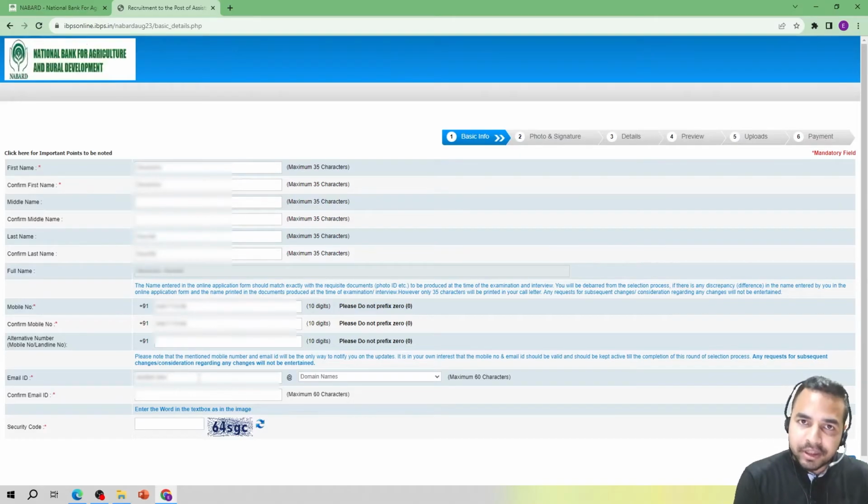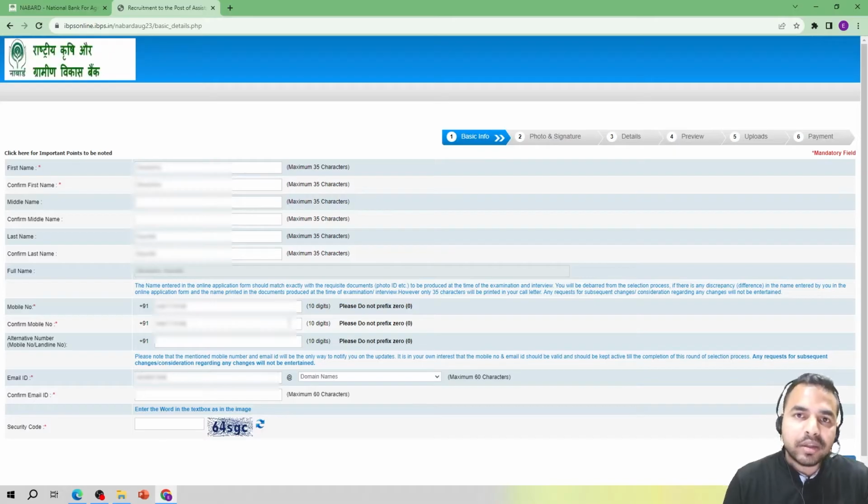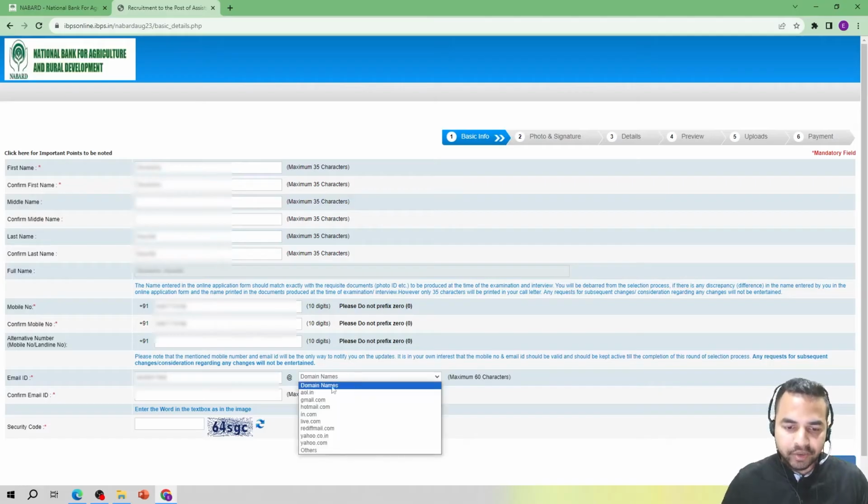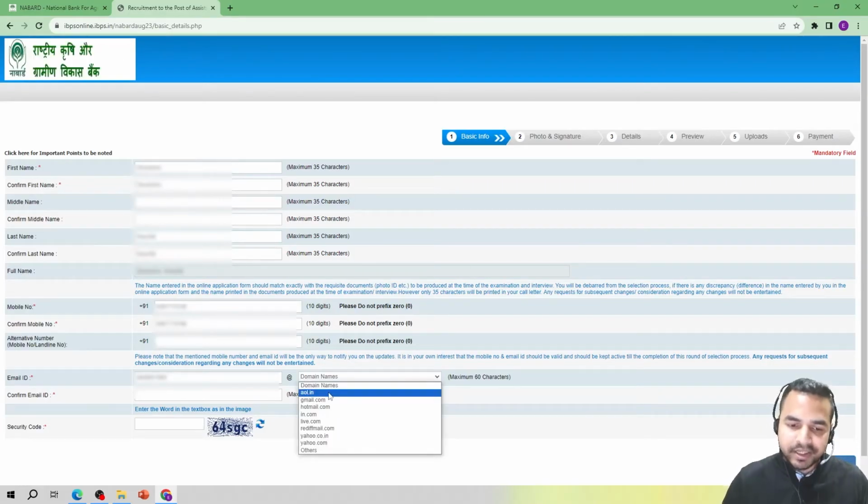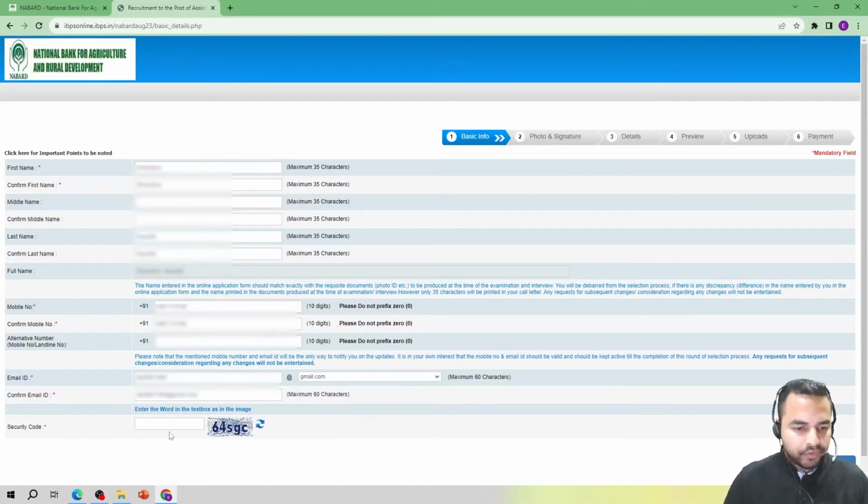So my dear friends, when you will be entering your email ID, let me tell you that your ID will come in the first column. Then in the second column, it is asking about the domain names. So basically it is asking you the platform on which you have your email ID. For example, some people have their email ID on Hotmail, some have email ID on Gmail. So that is what you are required to choose accordingly. As you can see here, all the domain names, that is Gmail, Hotmail, live.com, rediffmail.com. So you have to choose accordingly. After filling out these personal details, you have to fill up the security code.